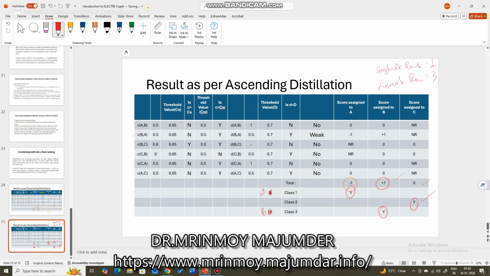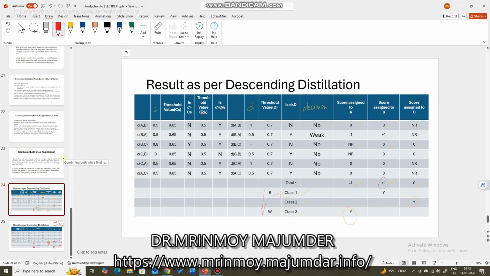Now when you are arranging them with respect to the ascending distillation, the worst ranked alternative will get the best class, that is class 1, and the best ranked alternative will get the worst class, that is class 3. So that is why it is ascending. It is coming from worst, which is class 1, to the best, which is class 3. But in case of descending distillation, the normal thing follows. The best alternative is assigned class 1.